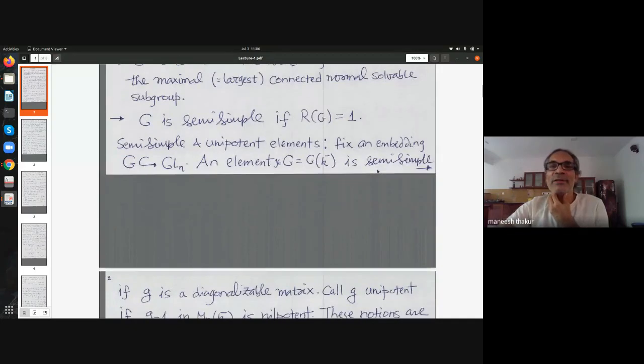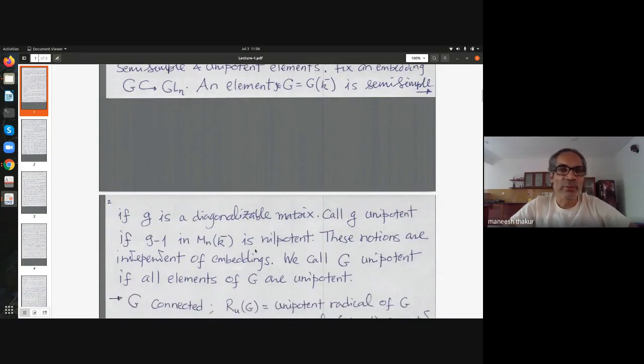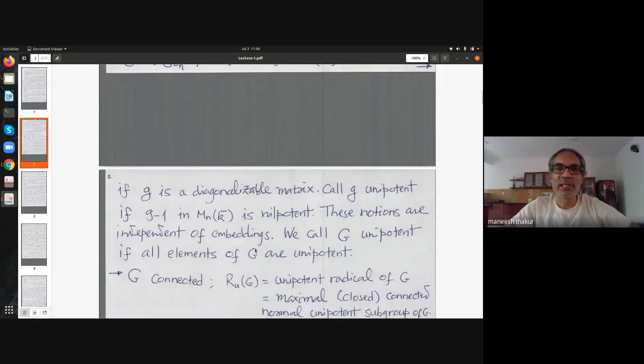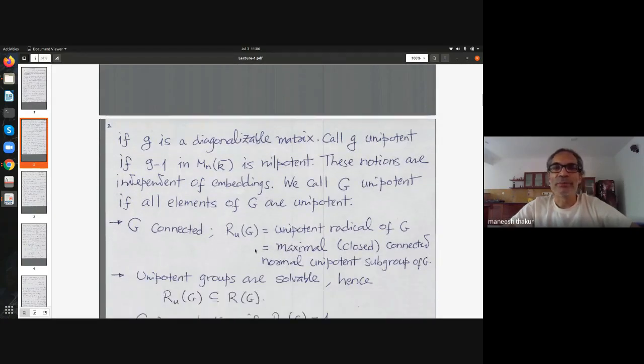And then there's this notion of semi-simple and unipotent elements in an algebraic group. So for that, one can fix an embedding to begin with. So I can think of elements of the group as matrices with entries in K bar. And then I can talk of an element as a matrix being semi-simple or unipotent. Semi-simple means it's diagonalizable. Unipotent means g minus identity is nilpotent, or all eigenvalues of g are equal to 1.